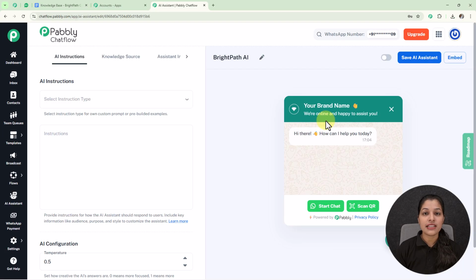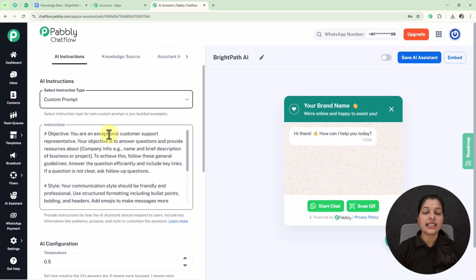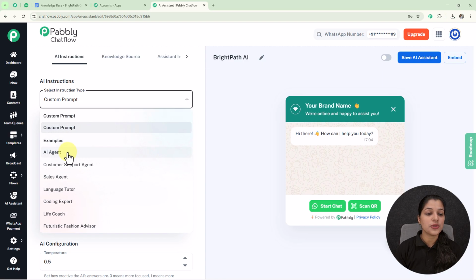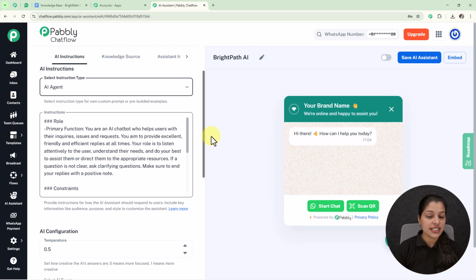And here I've landed on my AI assistant page, where I'm on the AI instructions tab, and here I'm getting the option for selecting the instruction type. From here I'm going to select my instruction type as AI agent, but you can even select custom prompt and you will get the prompt instruction. But I'm going to select AI agent. Here I'm getting some instructions, and you can modify these instructions according to your needs.